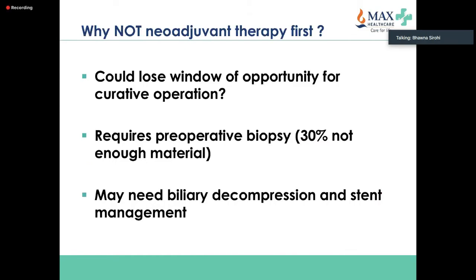Now, the downsides of neoadjuvant therapy are also important to discuss. It's possible that we could lose the window of opportunity for curative operation. In breast cancer, we've learned, and most of the guidelines also support, that when a patient is on neoadjuvant therapy and starts progressing, we proceed with surgery sooner rather than later. Whether we should do the same here is the question, but you cannot compare breast surgery to pancreatic surgery, which has a high morbidity of up to 50 to 60% and has mortality attached to it as well, unlike breast surgery.